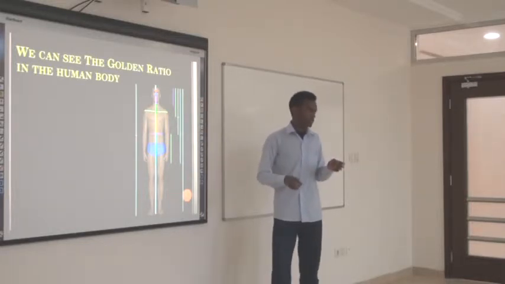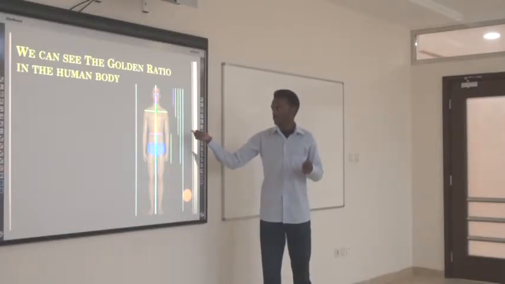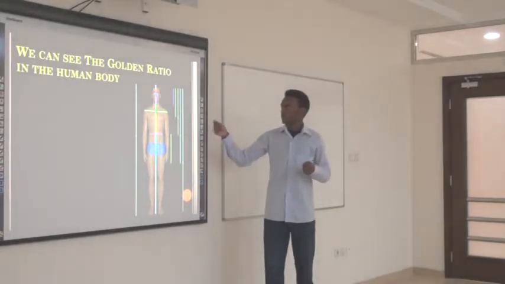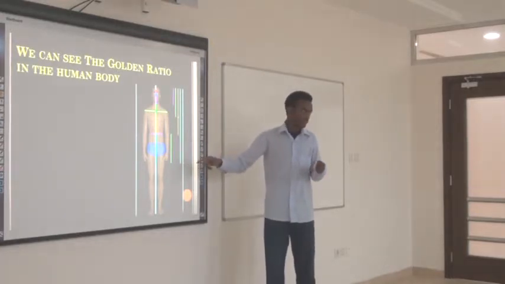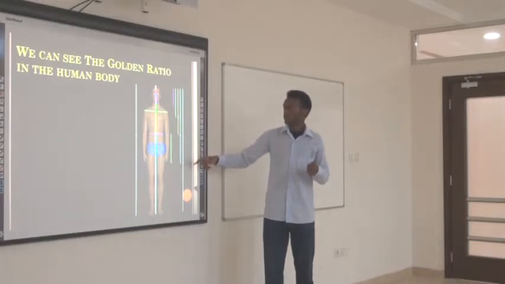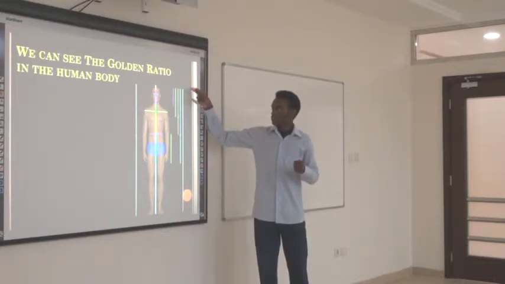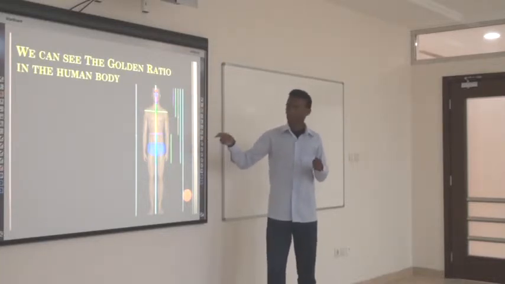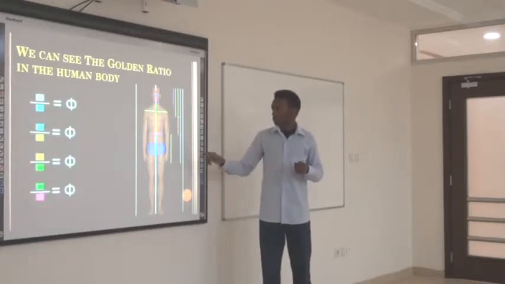When I say golden section, we mean if we divide the previous line by the next line, we get phi. For example, the height of the body divided by the distance from the head to the fingertips equals phi. And the distance from the head to the fingertips divided by the yellow line, the distance from the head to the elbow, we get phi, and so on. As we can see here.